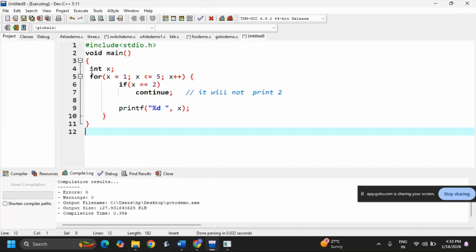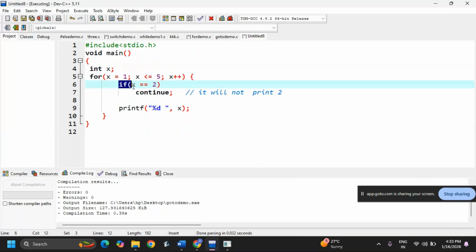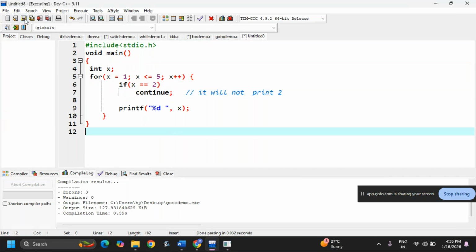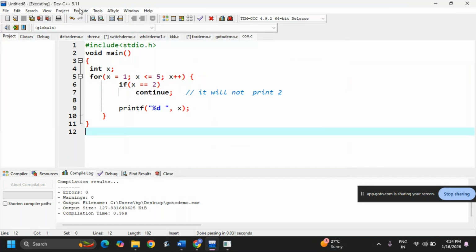Okay, see, this is int x I have taken and I am using one for loop. Here if x double equal to 2, then continue. It will not print 2. The remaining values are going to print. Okay, now I am saving this on the desktop as continue dot c. Okay, now I am running the code.